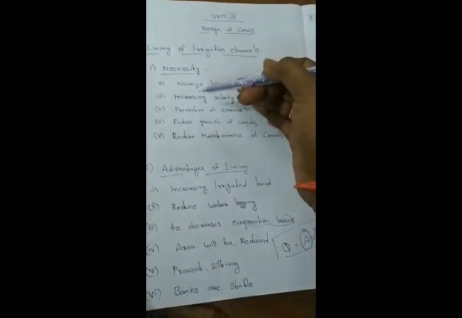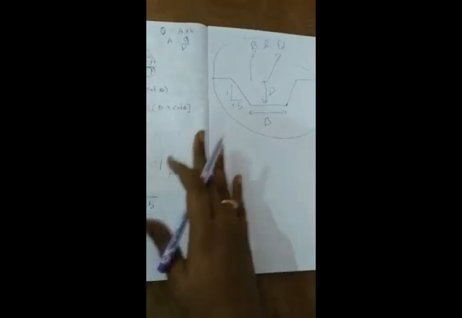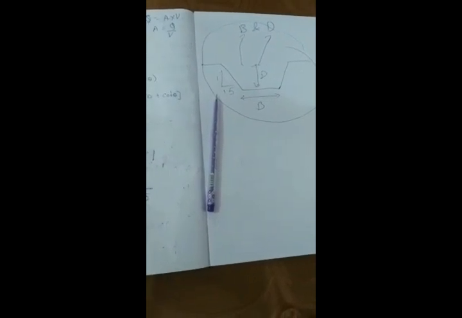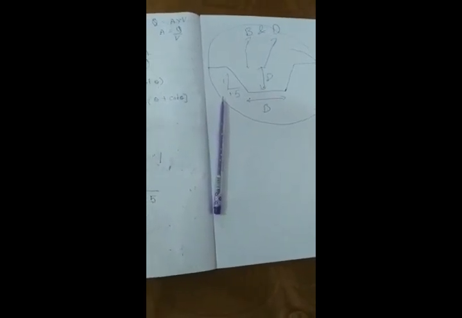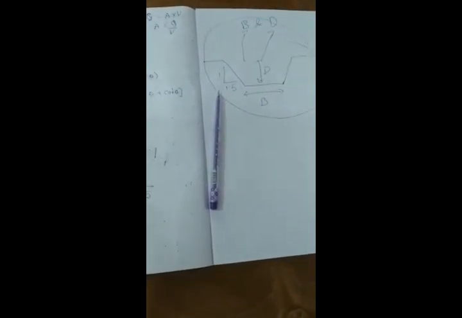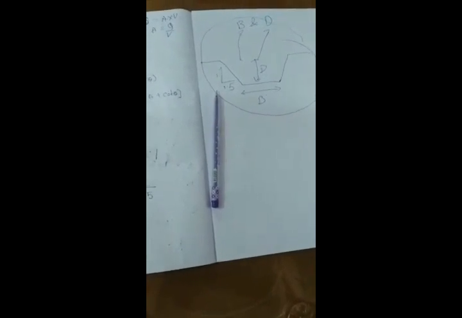Once again, in this unit we mainly discussed what lining is, the necessity of lining, the advantages and disadvantages, how many types of lining we have based on material, and at the same time how to design a lined canal. Up to now, 90% of the 4th unit is completed. The remaining 10% will mainly focus on waterlogging. That will be explained in the next video. If anyone has any doubts, please contact me. Thank you.